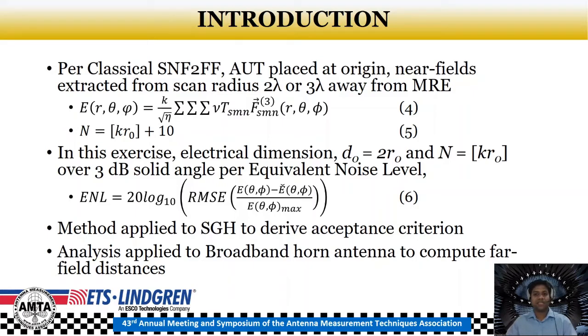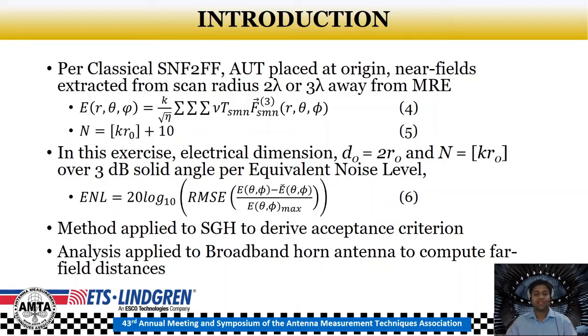Thus, the number of modes at each frequency is varied to accurately match the transformed pattern to the ideal far field pattern over a 3 dB solid angle with respect to a parameter, the equivalent noise level. Now, the equivalent noise level is mentioned in this equation.